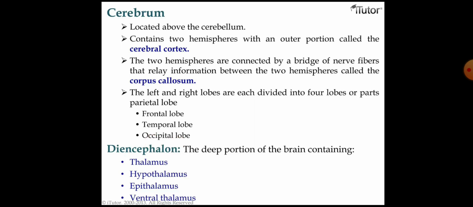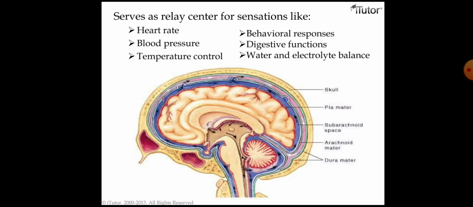Next is our diencephalon. It is a deep portion of the brain containing the thalamus, hypothalamus, epithalamus, and ventral thalamus. These are the constituents of the diencephalon. It serves as a relay center for sensory sensations. Heart rate, blood pressure, temperature, behavioral response, digestive function, and water and electrolyte balance are controlled by what?